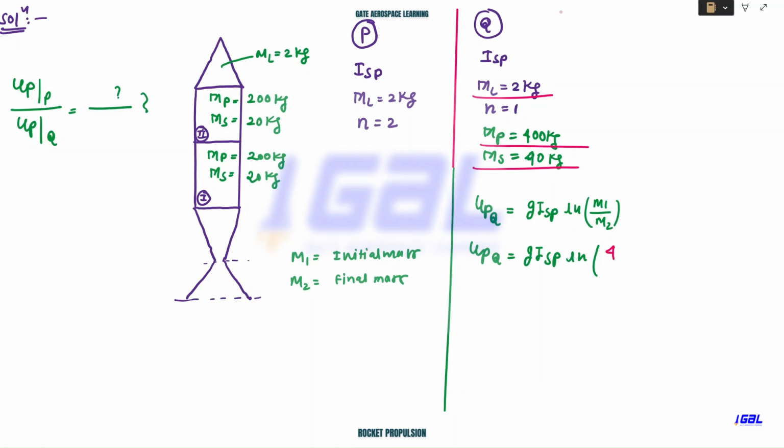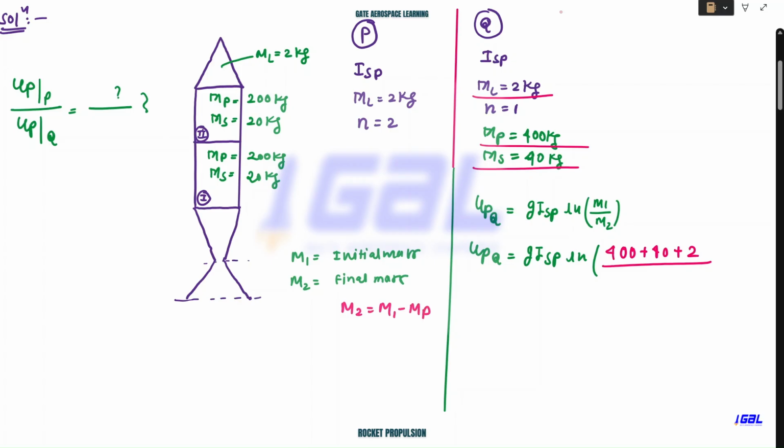So you substitute this as 400 plus 40 plus 2. And what is the final mass? Propellant is gone. So M2 is nothing but M1 minus MP, right? So when propellant is gone, it is just 42. You add this and subtract the 400, and you end up getting 42.